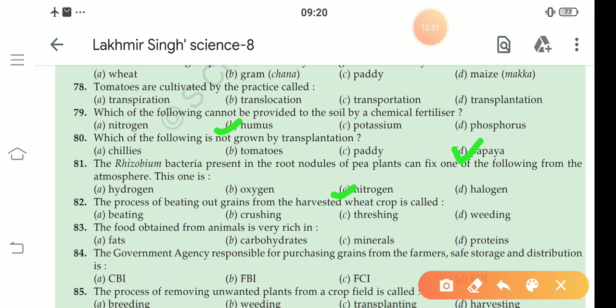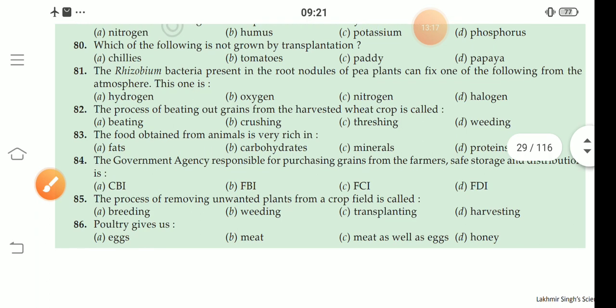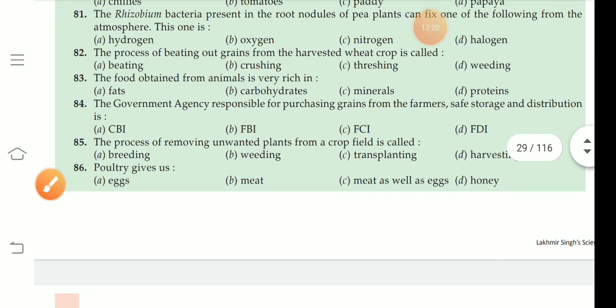Next, 82. The process of beating out grain from the harvested wheat crop is called threshing. 83. The food obtained from animals is very rich in protein. Next, 84.